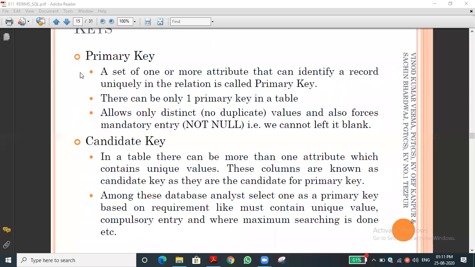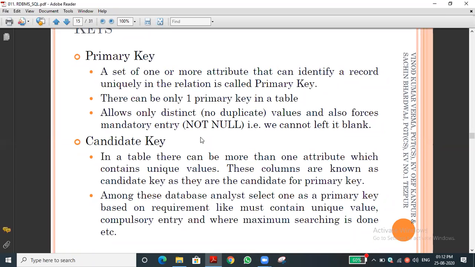A primary key is a set of one or more attributes that can identify a record uniquely. Attribute means columns. You should know the term. Uniquely in the relation. What is relation? Table. Very good, table. So that column should be unique in the table.